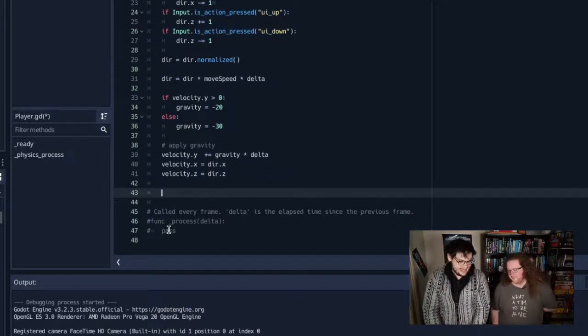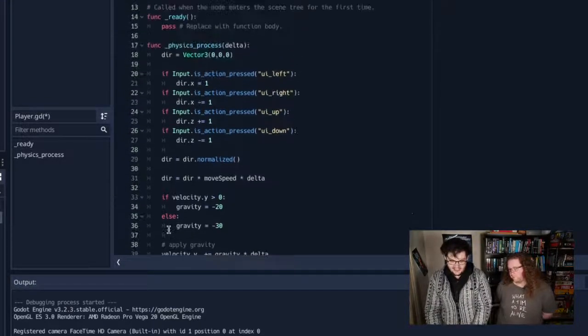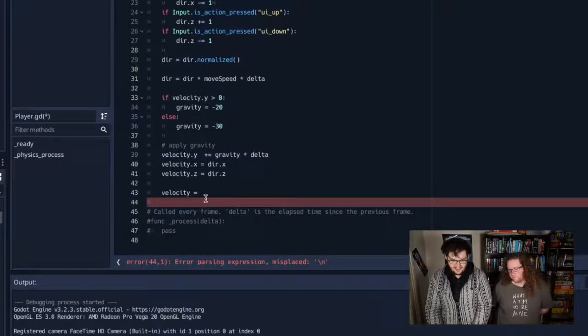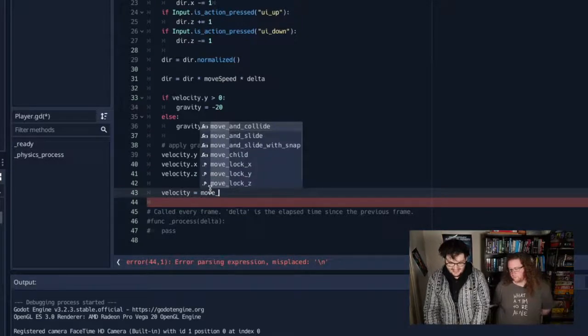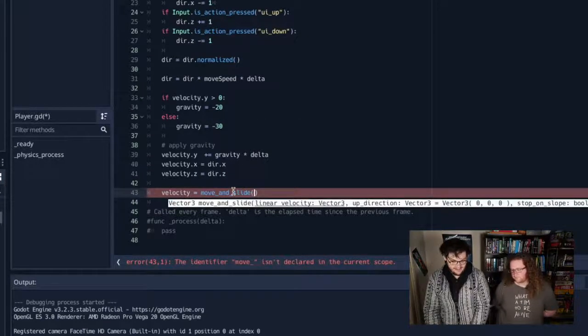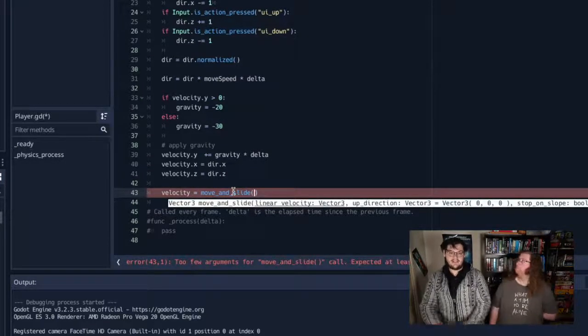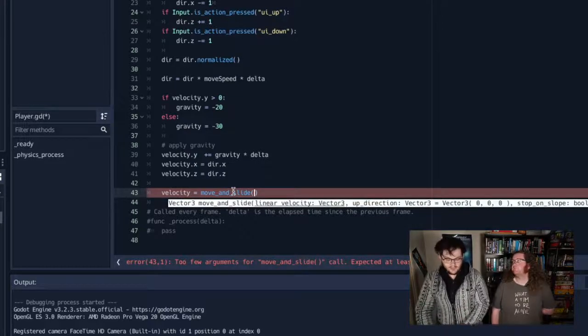Velocity.z is direction.z. Okay. And now we want to actually make the player move. So you use this input to actually make it do something. We're going to store it in the velocity, because the velocity started as zeros, and after this we're going to end up with an actual velocity that we want to keep using. So we're going to use a function called move and slide, which comes as part of Godot. It basically stops the thing from hitting anything in the environment. So if it hits something, it will stop.